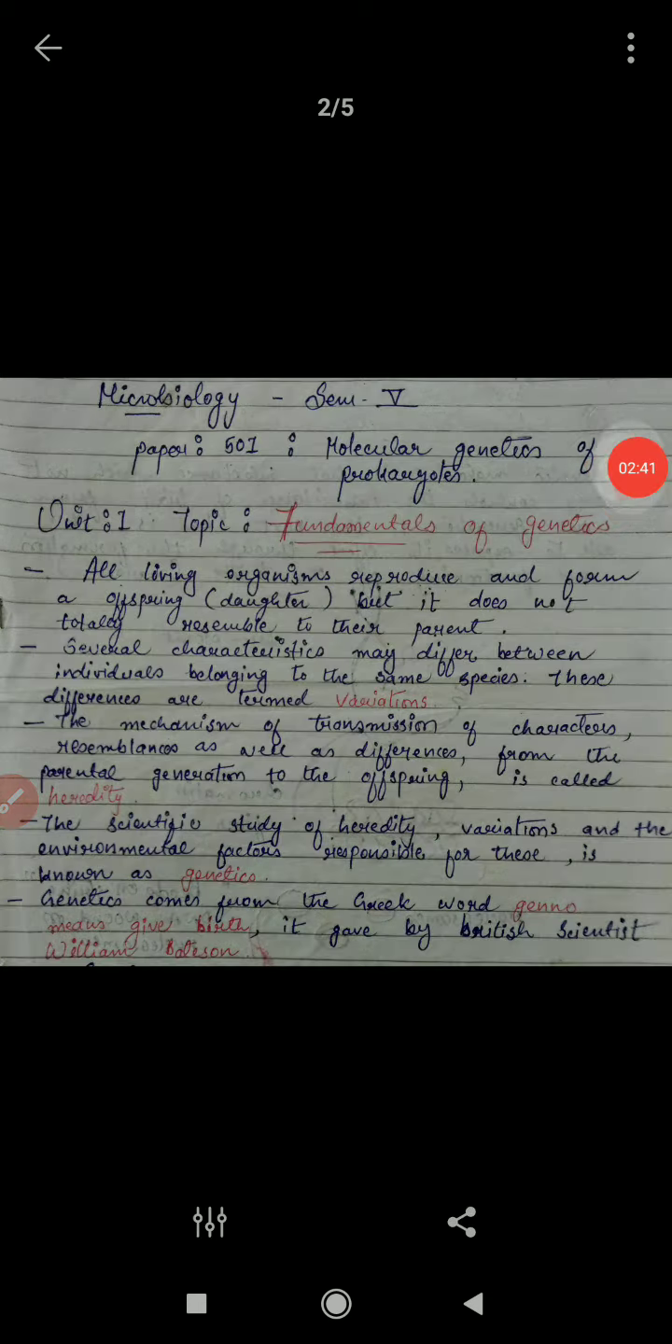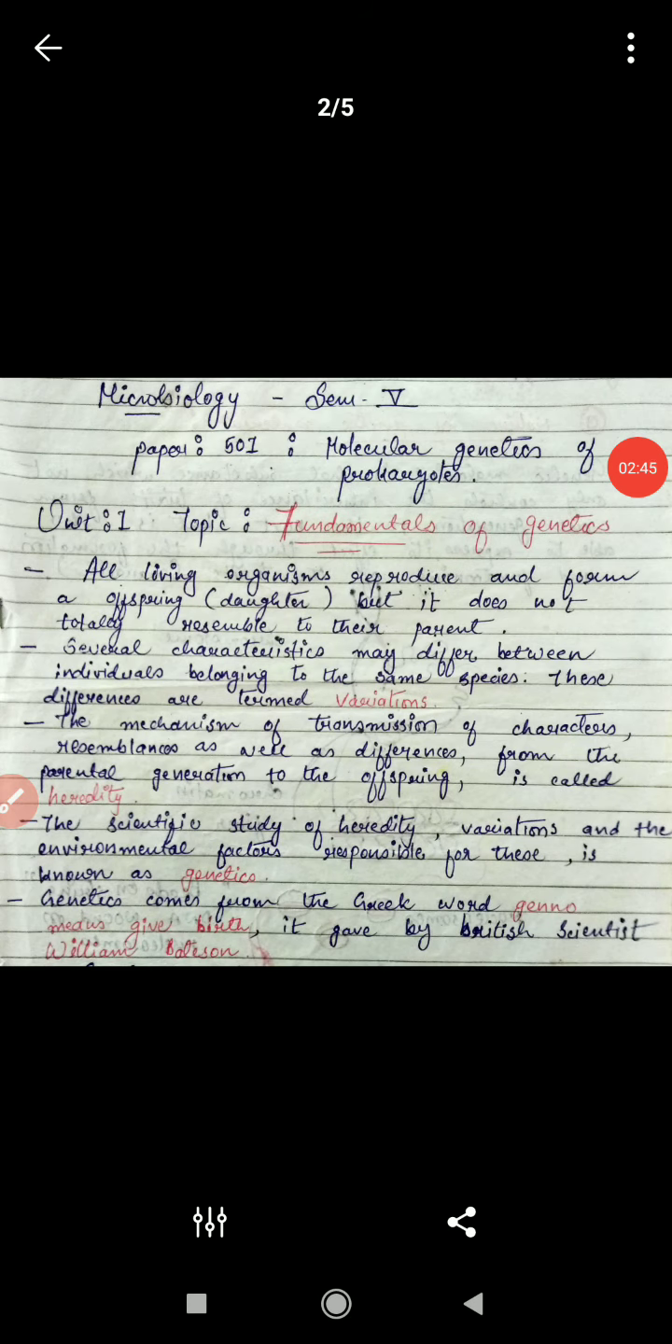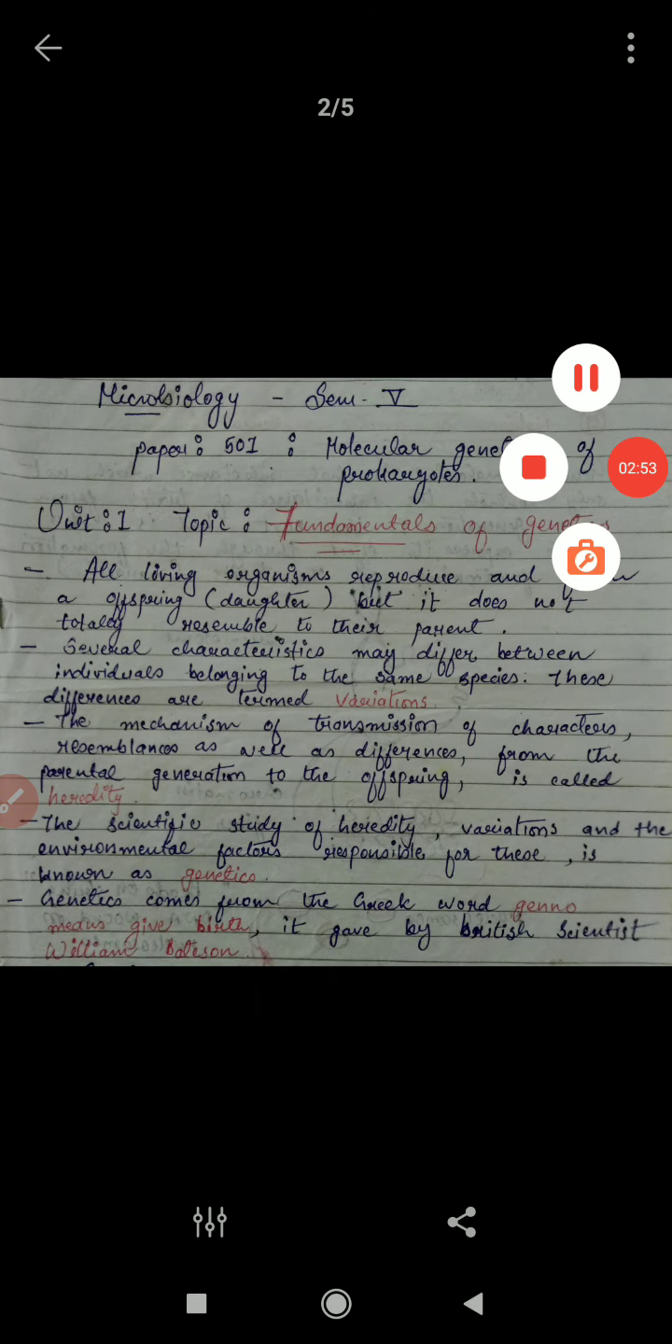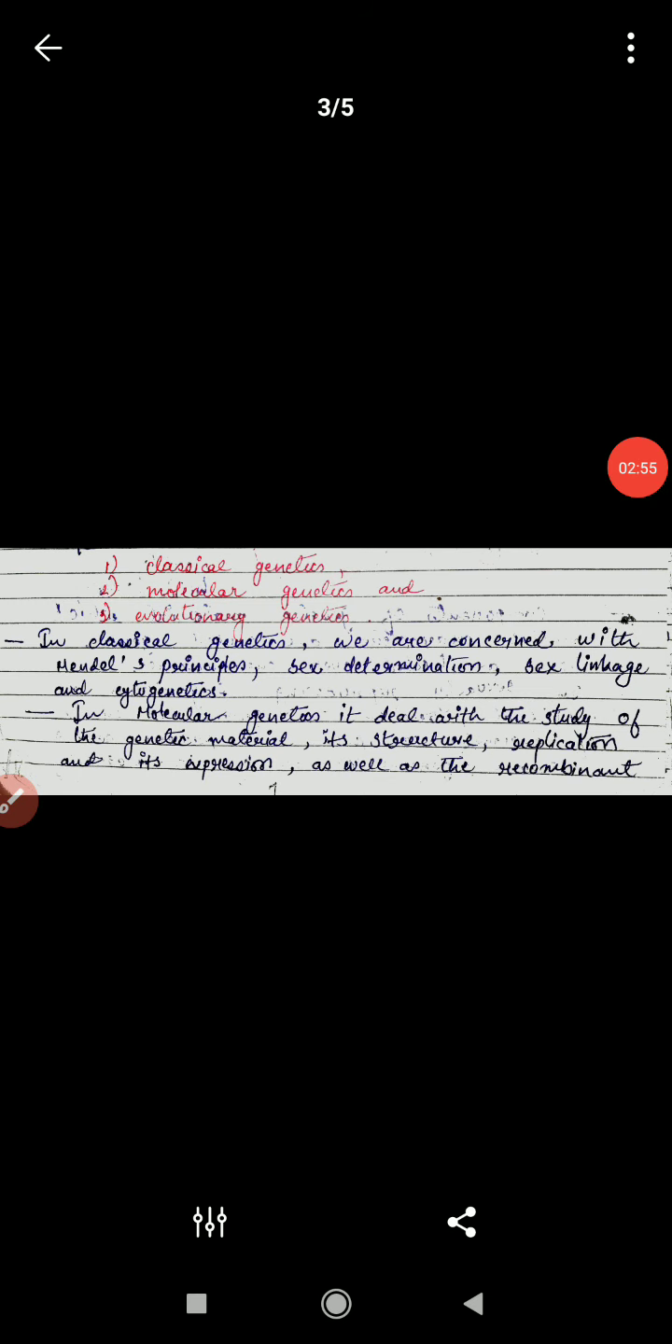Now, moving on to genetics. Genetics comes from the Greek word geno, which means to give birth. The term was given by the British scientist William Bateson. Now we talk about the types of genetics. Genetics can be divided into 3 types: first, classical genetics; second, molecular genetics; and third, evolutionary genetics.